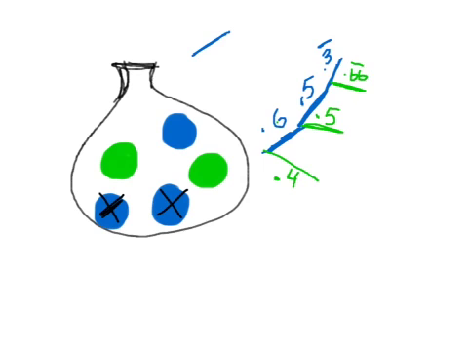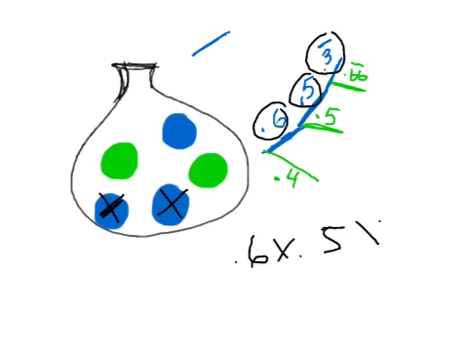And then if you ever want to find, for instance, the probability of getting a blue, then a blue, then a blue, you would do 0.6 times 0.5 times 0.3 continued, and it'll get you your answer. If you want to find the probability of getting a blue and then a green, you multiply 0.6 times 0.5. So you can use this tree diagram method for anything. And you don't have to make a tree diagram, it's just a helpful tool.